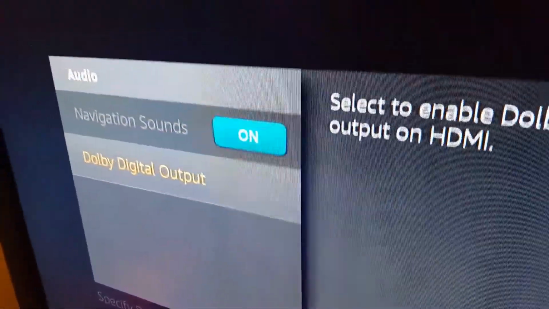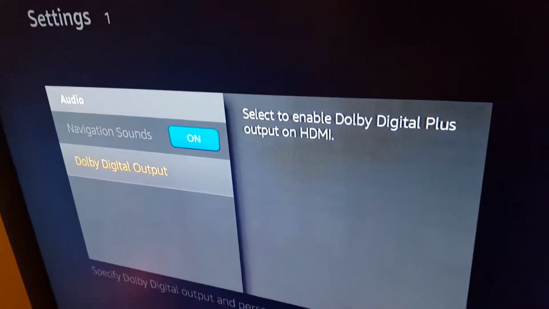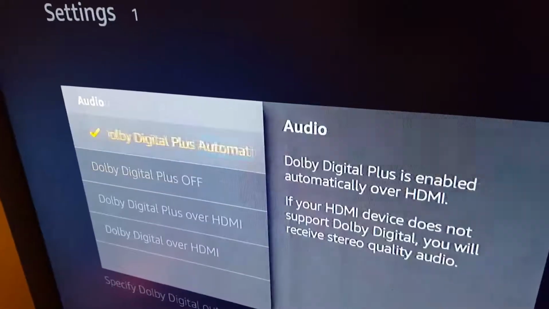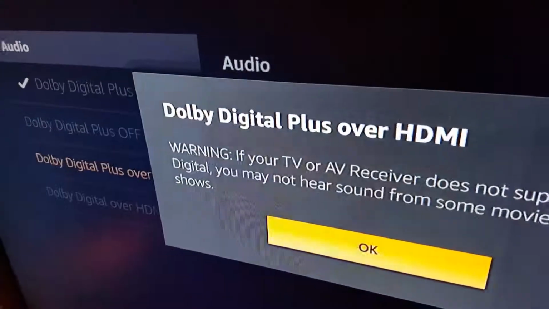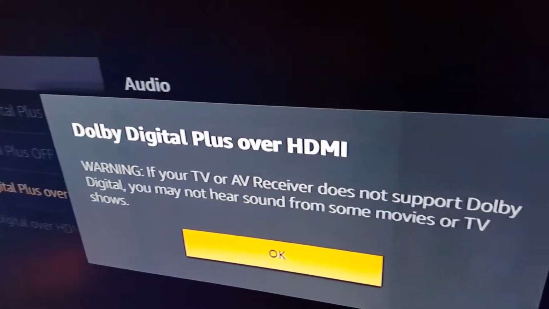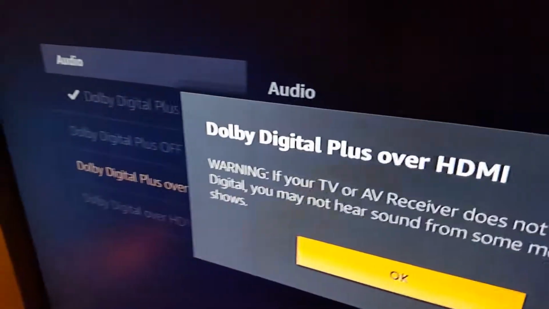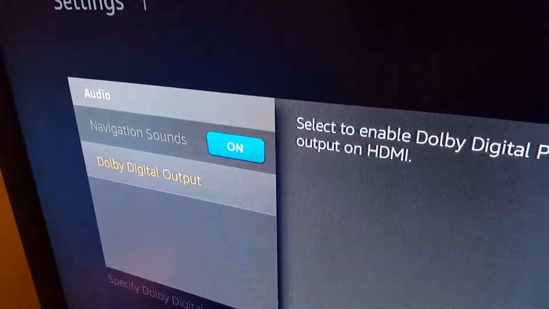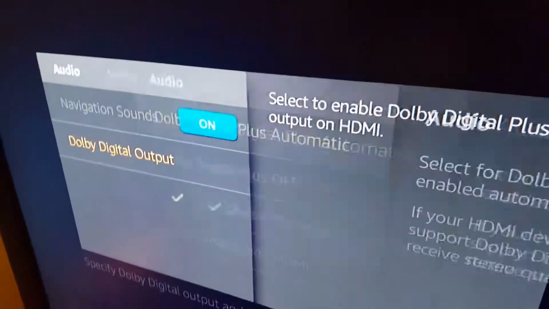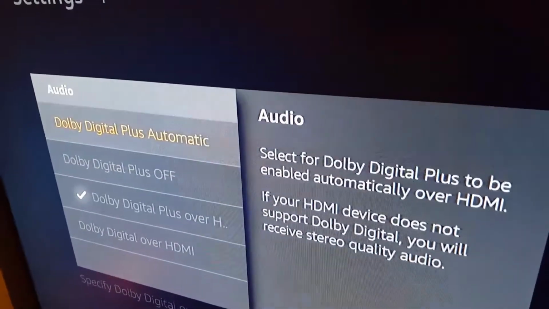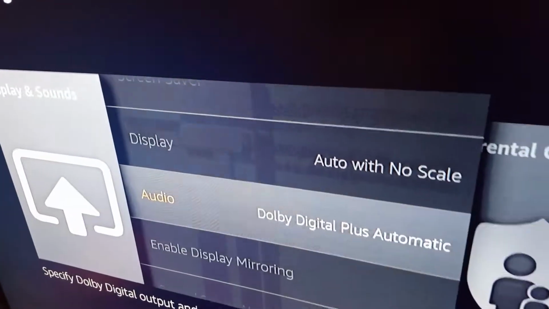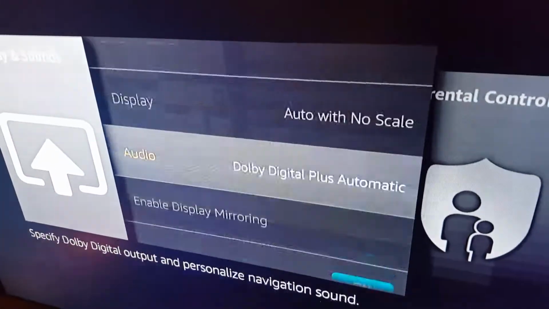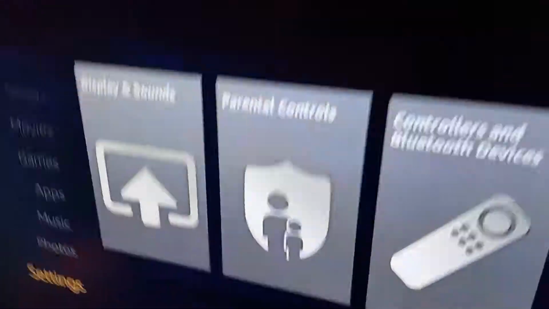So that could be navigation sounds, but otherwise you should hear the click. Otherwise, if this could have been changed like this, it gives me a notification that if your TV receiver does not support it, you might not hear sound from movies or TV shows, but I still hear the clicks. I don't know if that's because of my TV. But it's always set to digital Dolby Digital automatic. Other than that, I don't see anything that would change your sound from these clicks being off.